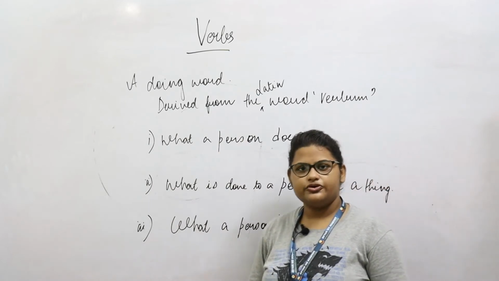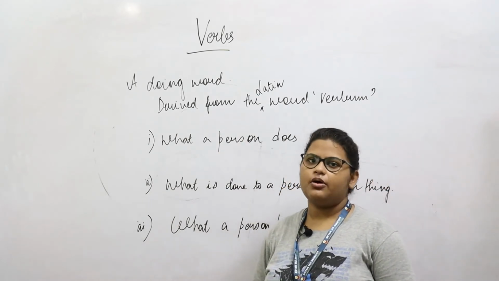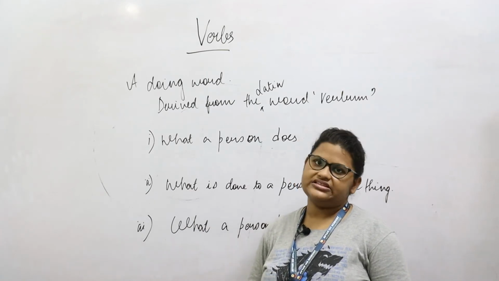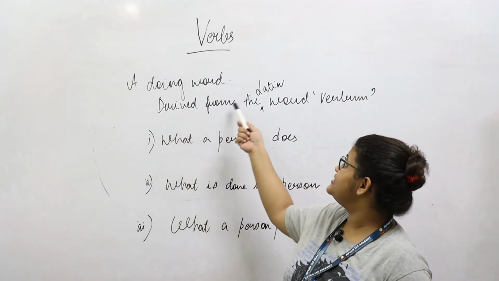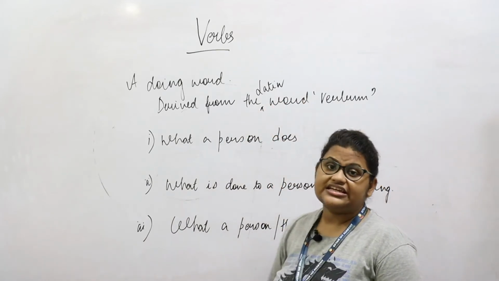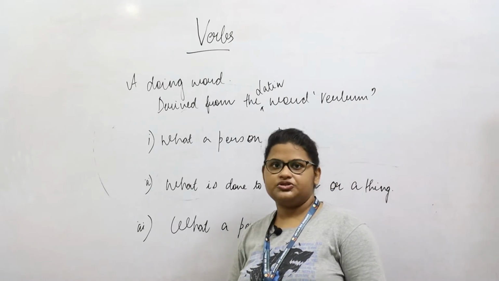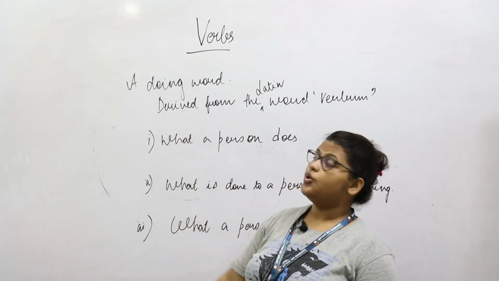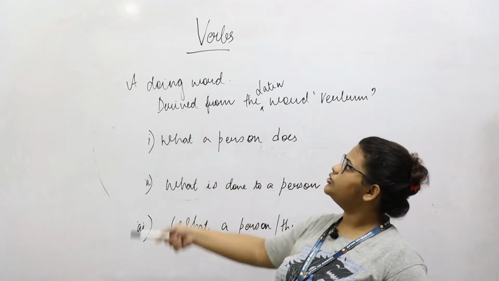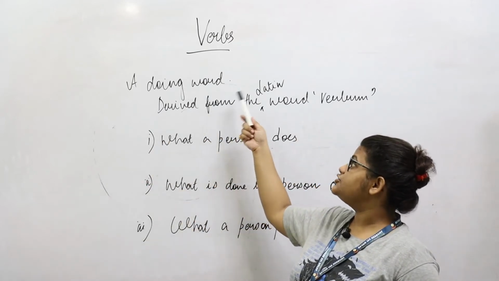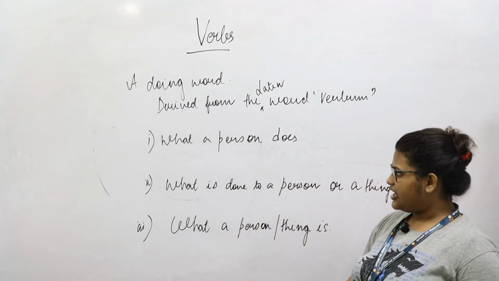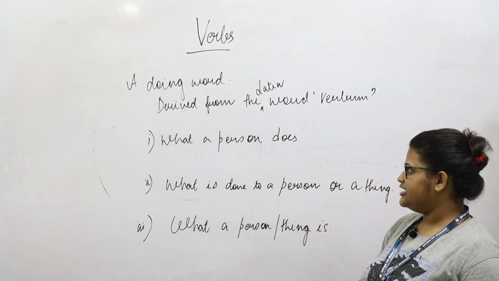As all of you might have some idea about what a verb is, the verb is the most important part of the sentence, and the word verb is derived from the Latin word verbum. Because it is the most important part of the sentence, it is called so. To give a rough definition, it is a doing word or anything that expresses a sort of action. A verb can be something about what a person does.